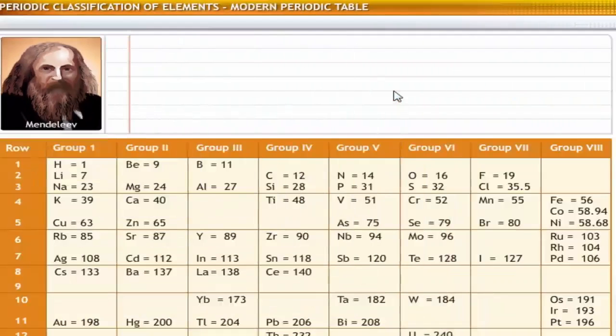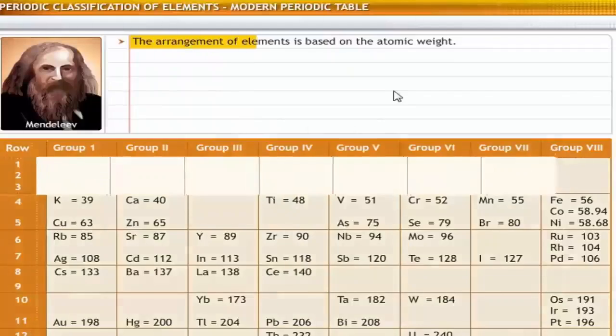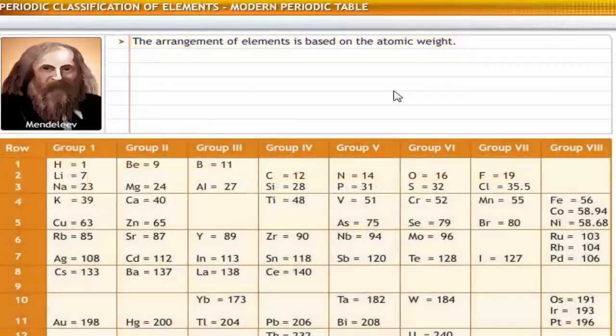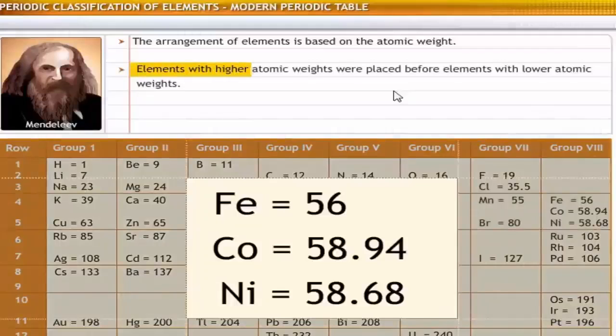It was intended to illustrate the arrangement of elements using atomic weight as the basis of classification. However, this arrangement showed some anomalies, like elements with higher atomic weights were placed before elements with lower atomic weights.